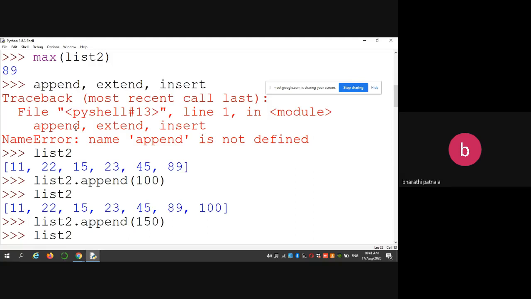Mutable means after creation, you can do any modifications. Modifications in the sense, either you are performing additions as well as deletions of a list. So for adding elements, we are using three different functions. What are those? Append, extend, insert.